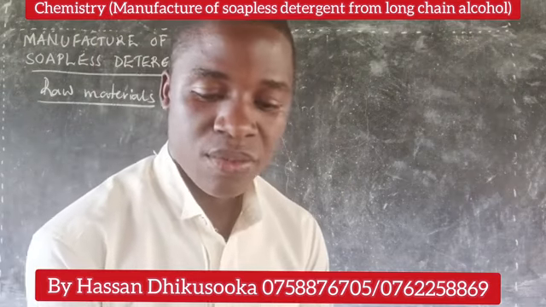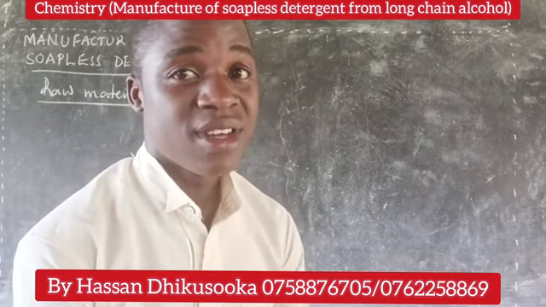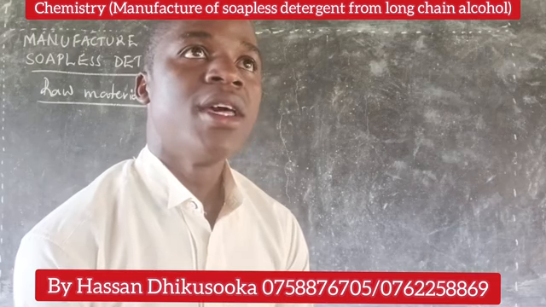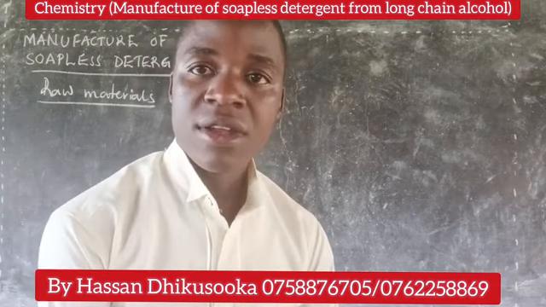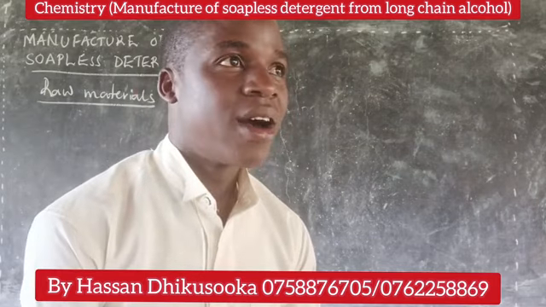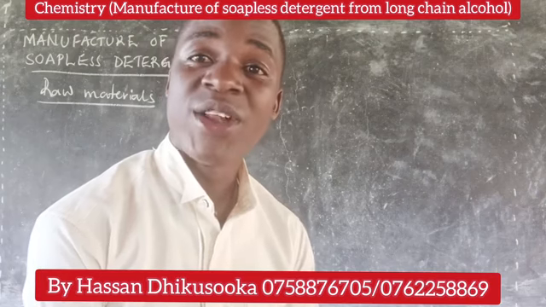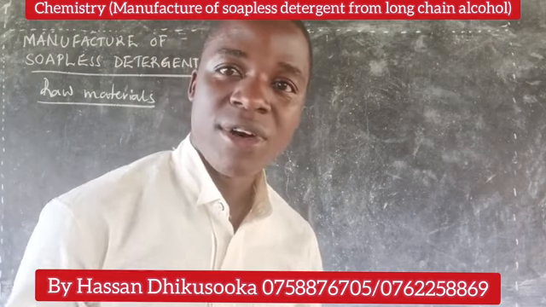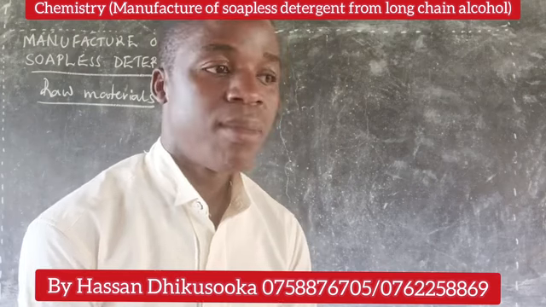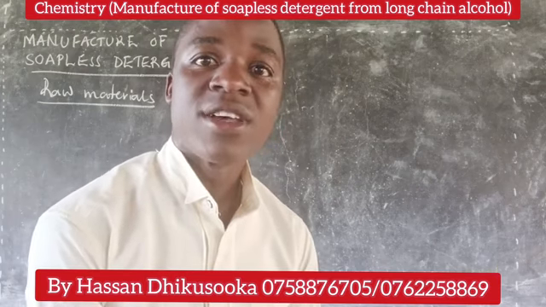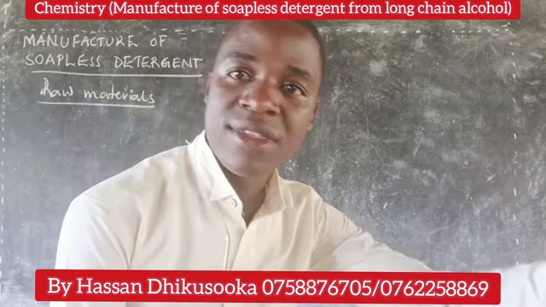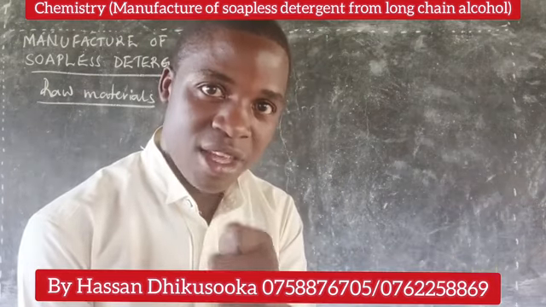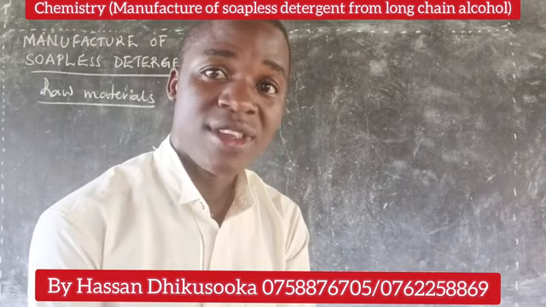When we are manufacturing soapless detergents, like in manufacturing of soap detergents, first of all, the vegetable oils that we talk about chemically contain carboxylic acids with a long chain, or with an alkyl group with many carbon atoms. So even here we shall talk about an alcohol. Particularly, let us first consider an alcohol as we go into other things. For example, we can talk about alkyl benzene. But for today, let us first stay based on an alcohol.